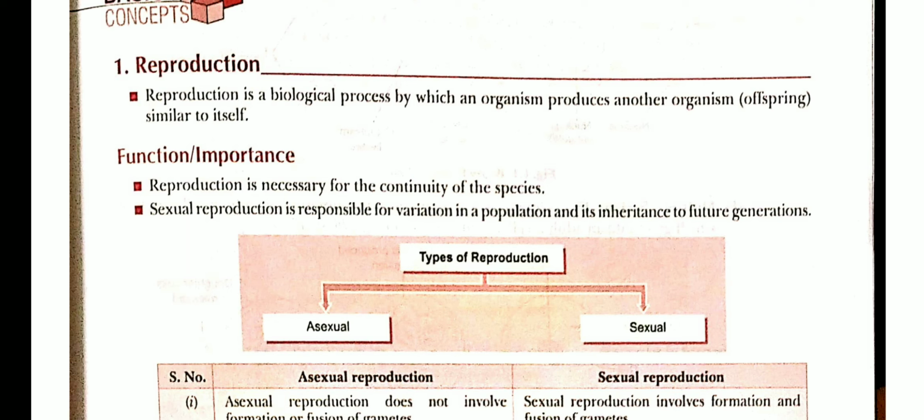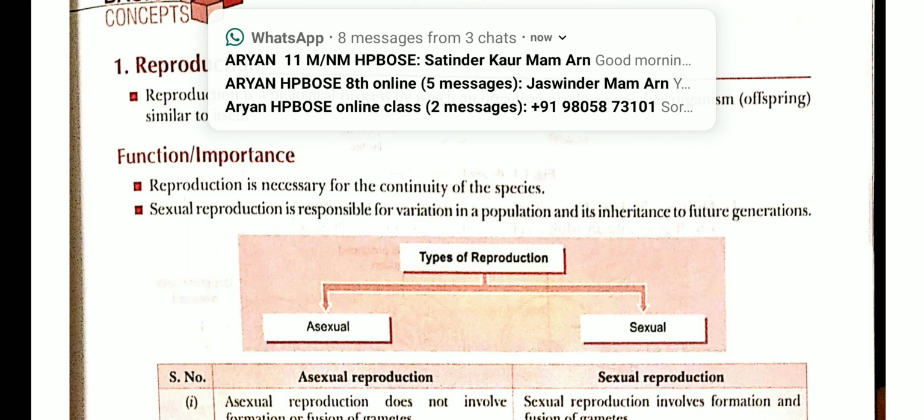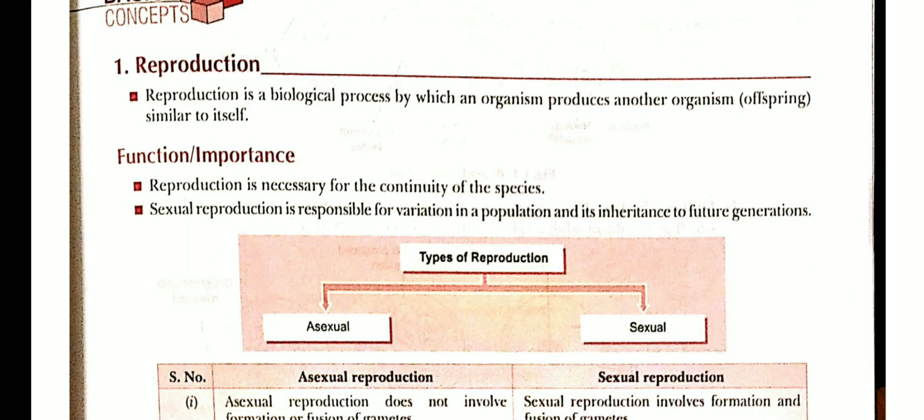As in the previous class, I already told you, the biological significance of life is to reproduce and pass the genes to the next generation. So the main aspect of life is to reproduce, and hence what are the functions and the importance of reproduction? Reproduction is necessary for continuity of species, first of all.